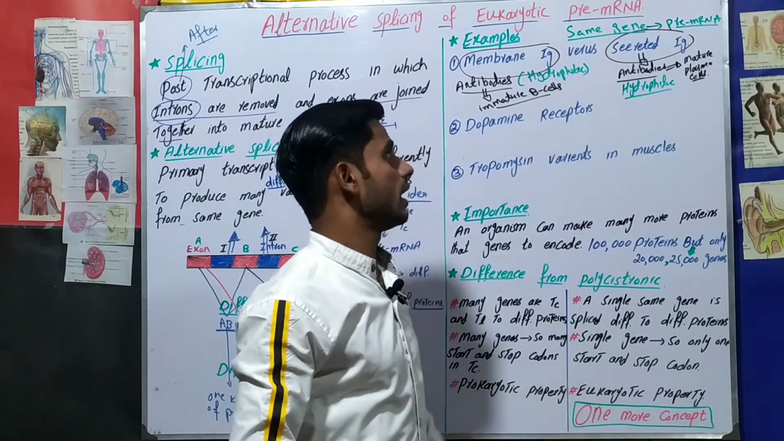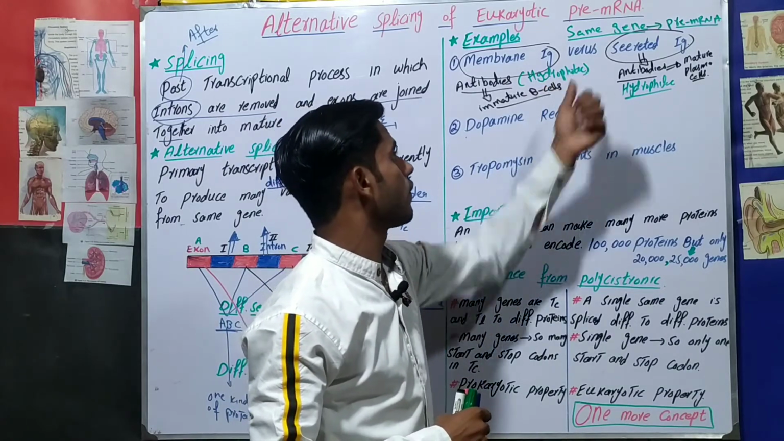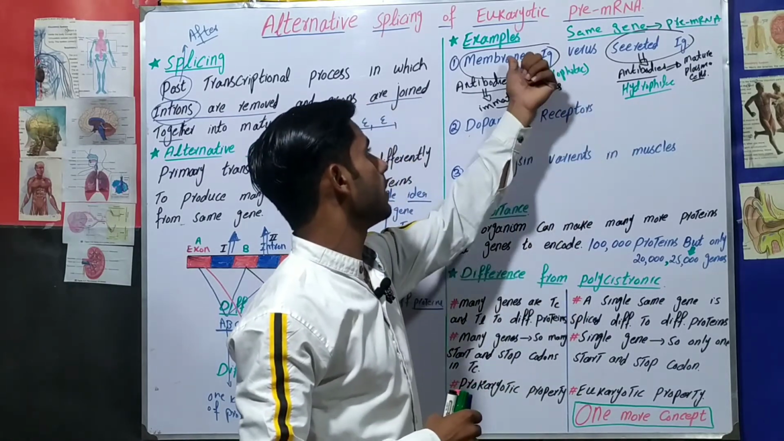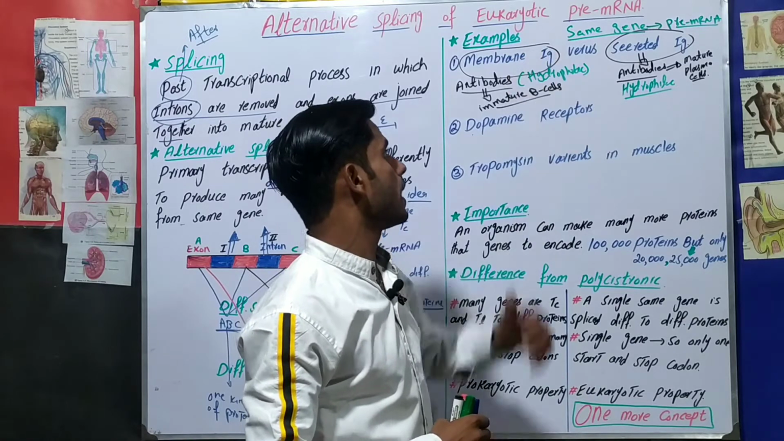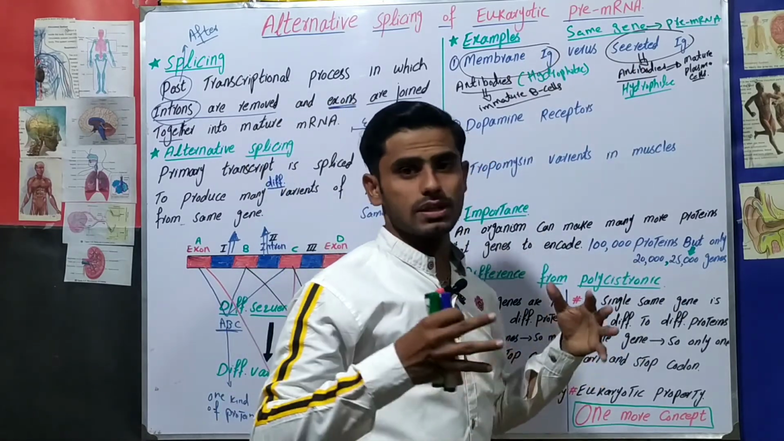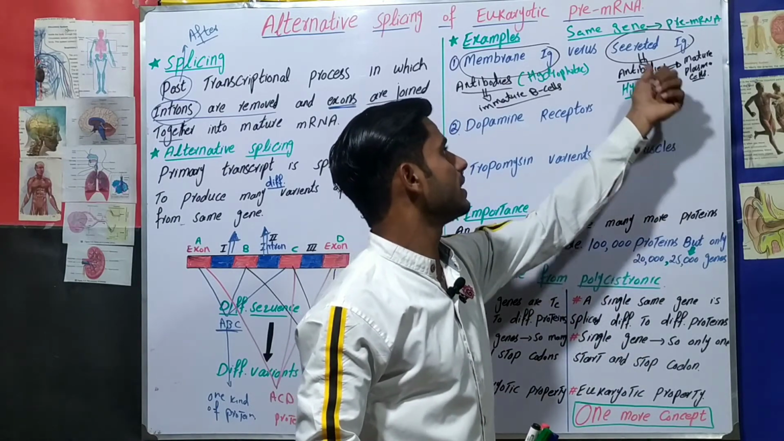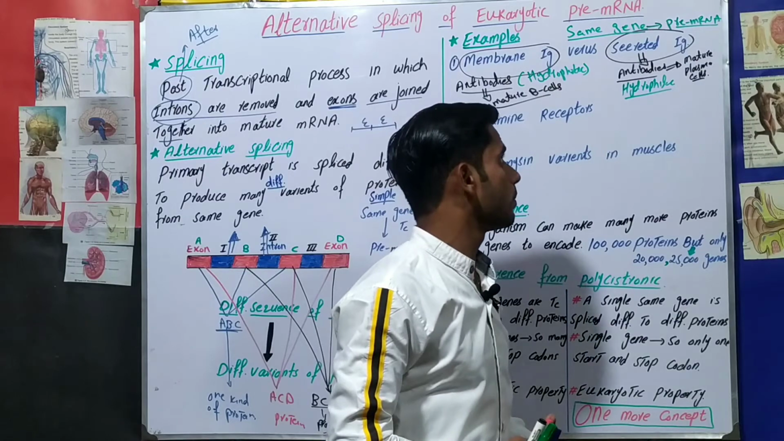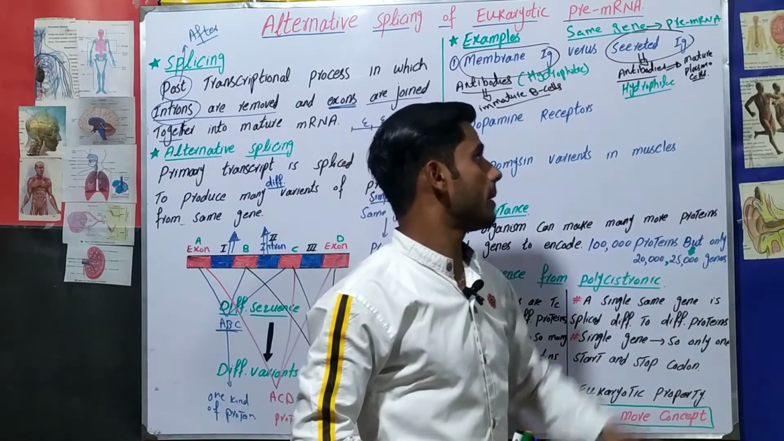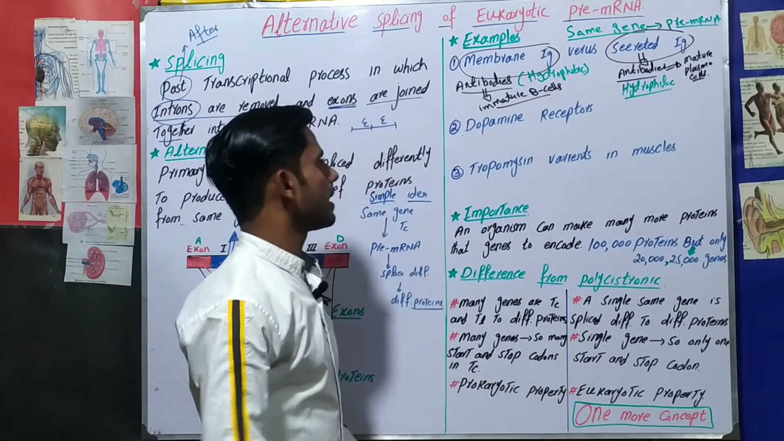If exons join together in such a sequence that they form the hydrophobic region, then these immunoglobulins will be the membrane immunoglobulins that are produced by the immature B cells. And if exons are joined in such a way that the antibodies are hydrophilic, then these antibodies will be the secreted immunoglobulins, and these are produced by the mature plasma cells. Okay, so the next example is the dopamine receptors.